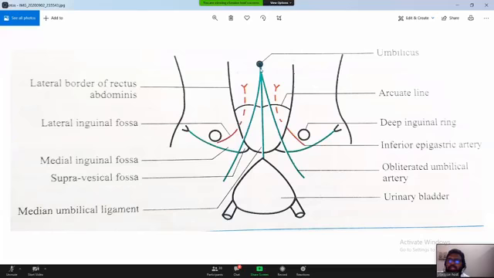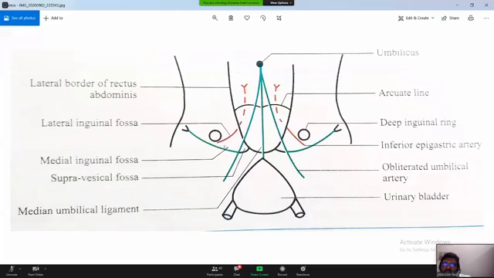Umbilicus, the peritoneum makes 5 folds: median umbilical fold, medial umbilical fold pair, and lateral umbilical fold. Right? 3. And thereby 6 fossae are formed. 2 supravesical, these two, as it is above the vesicle, that means urinary bladder. So as it is above the urinary bladder, these two are called supravesical fossa.